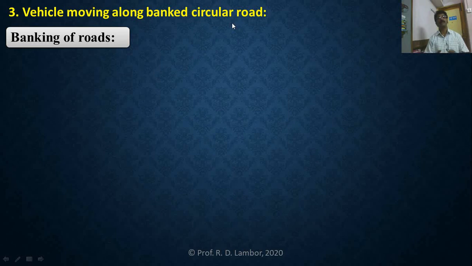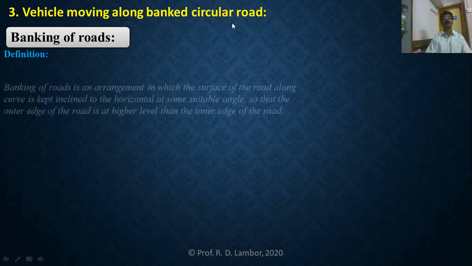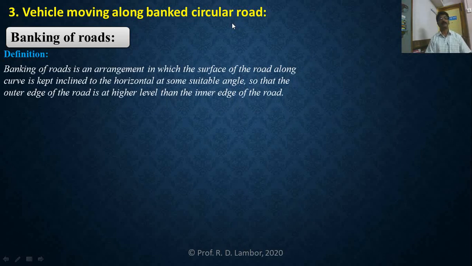To clear this arrangement in detail, first of all, we will study the definition of banking of road. See this. Banking of roads is an arrangement in which the surface of the road along the curve is kept inclined to the horizontal at some suitable angle.